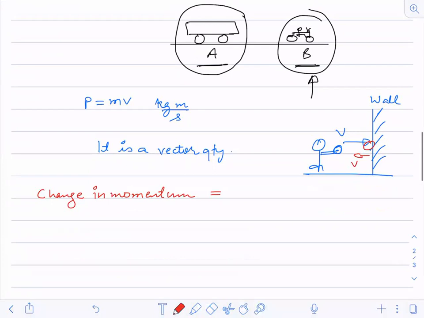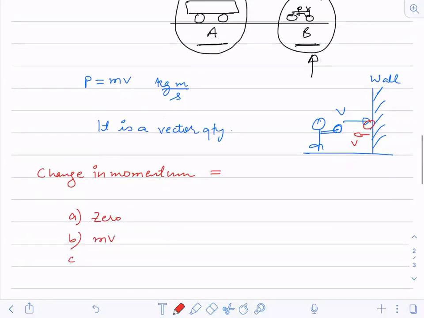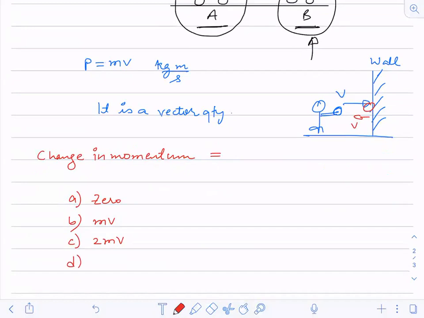A, 0; B, m into v; C, 2 mv; D, 3 mv. Which is the correct option?